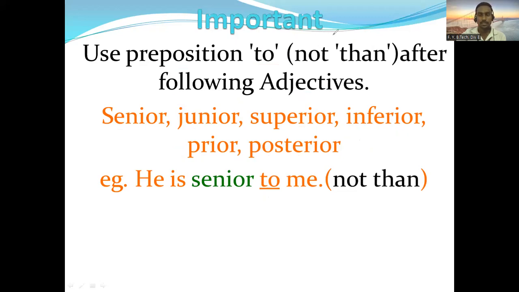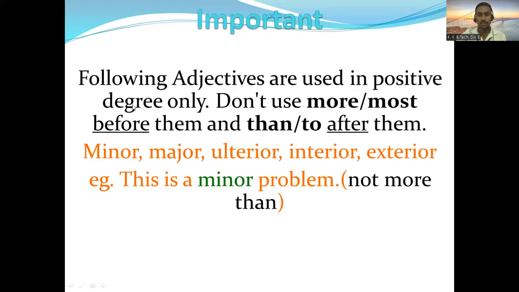Then let's go to the next slide. Again, you can see the following adjectives are used in positive degree only. Don't use more or most before them, and than or to after them.